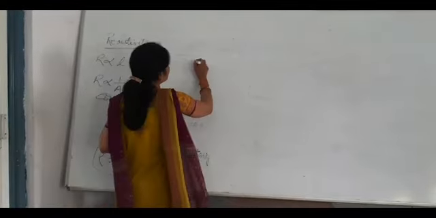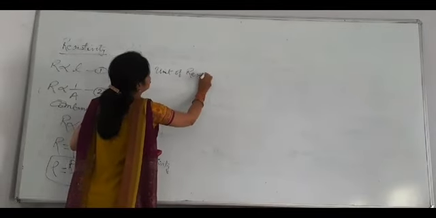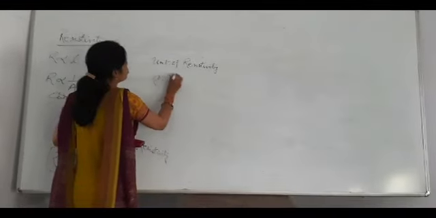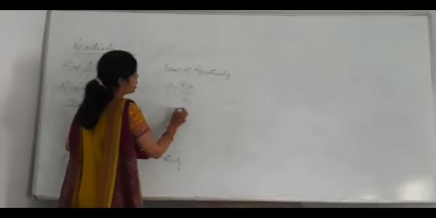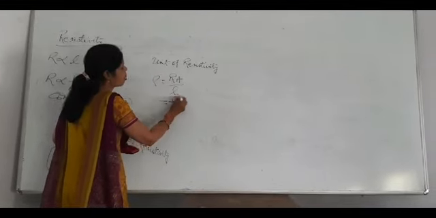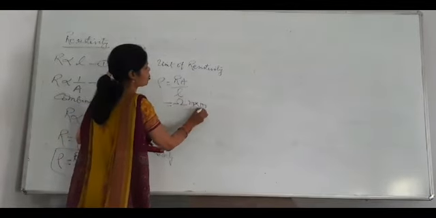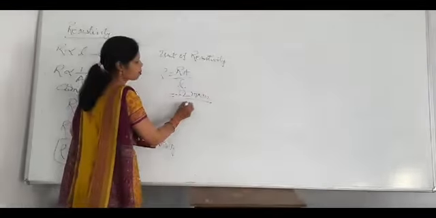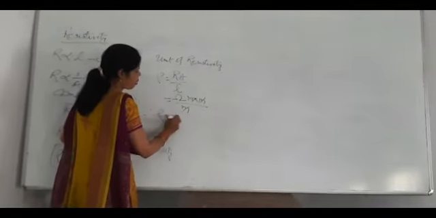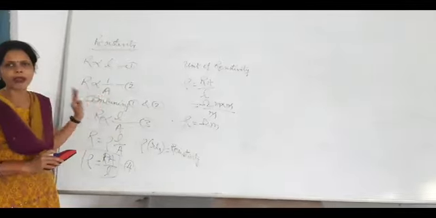Now let us derive the unit of resistivity. We know that rho is equal to RA upon L. So what is the unit of R? The unit of resistance is ohm and the area unit is meter square, you can write m into m. The length unit is m. So this m is cancelled by m. So the resistivity unit will be ohm meter. Okay, so this was all about resistivity.